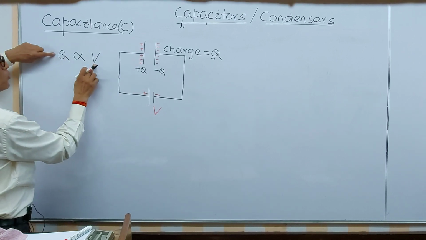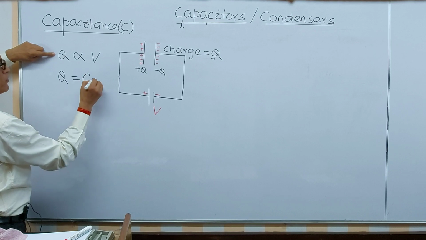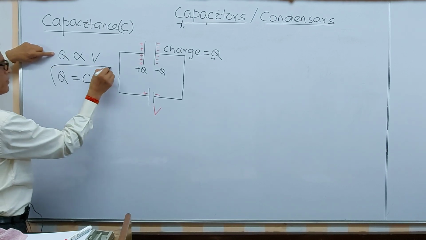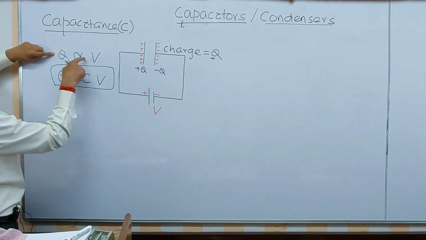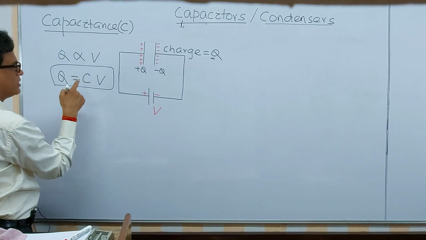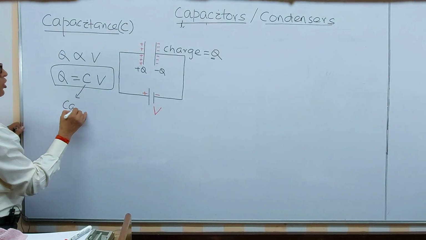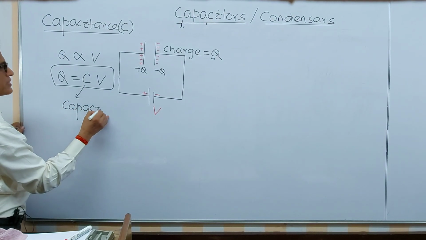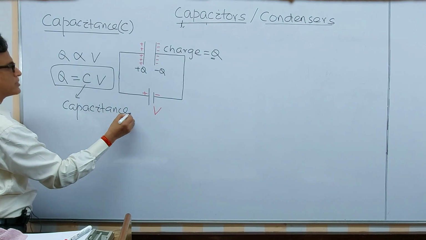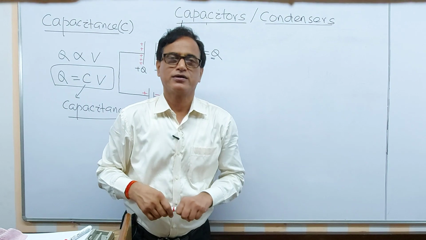So Q is proportional to V. If I write Q equal to some constant into V, remember, this is the proportionality constant. I am removing the proportional sign and putting this constant. This proportionality constant C is called the capacitance of the capacitor.